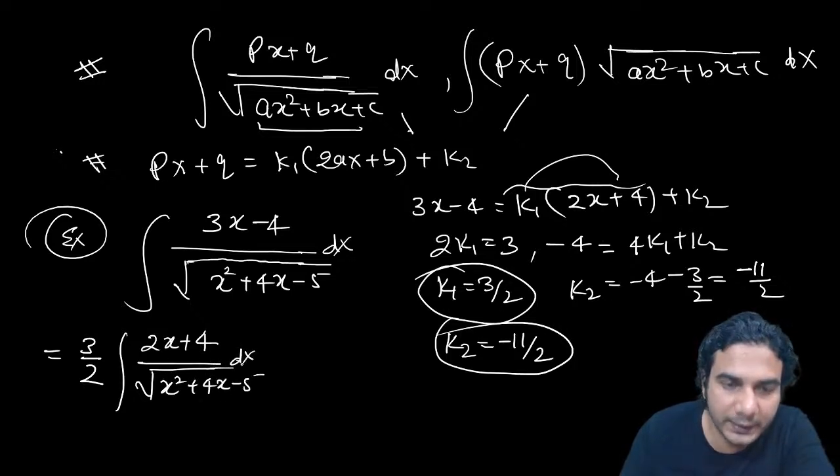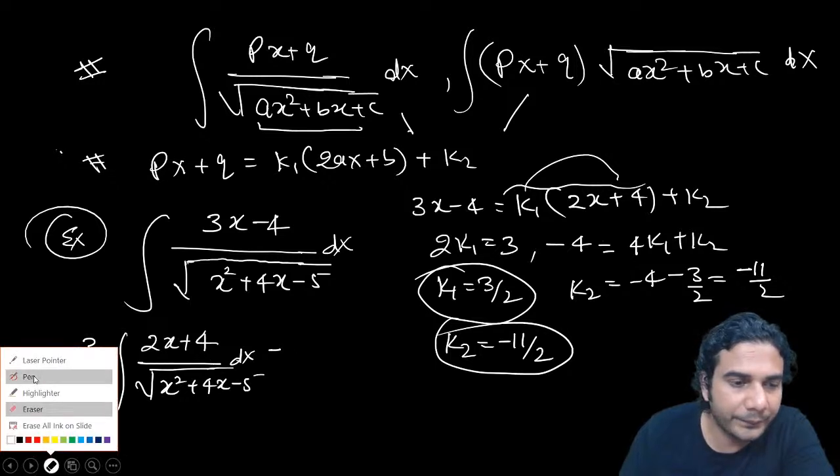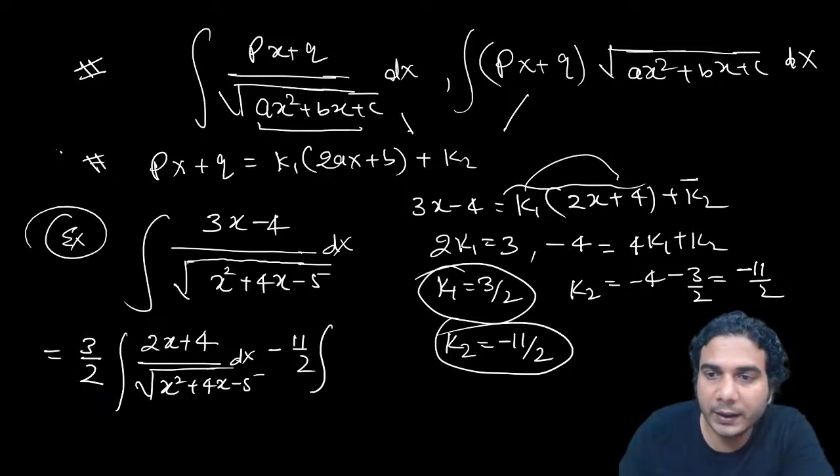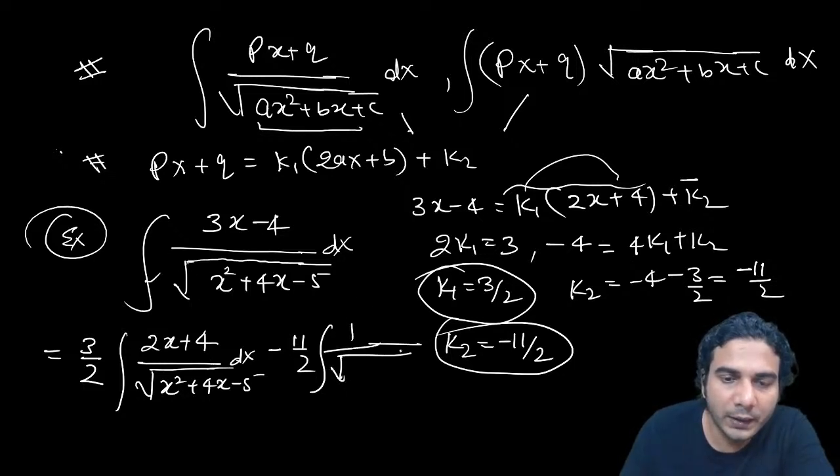Let's see what to do with this. Plus the other constant, which is minus 11 by 2, into the integral of 1 upon under root of the quadratic, which you can write as x plus 2 the whole square minus 3 square, minus 9 basically. In this you can apply the formula directly.